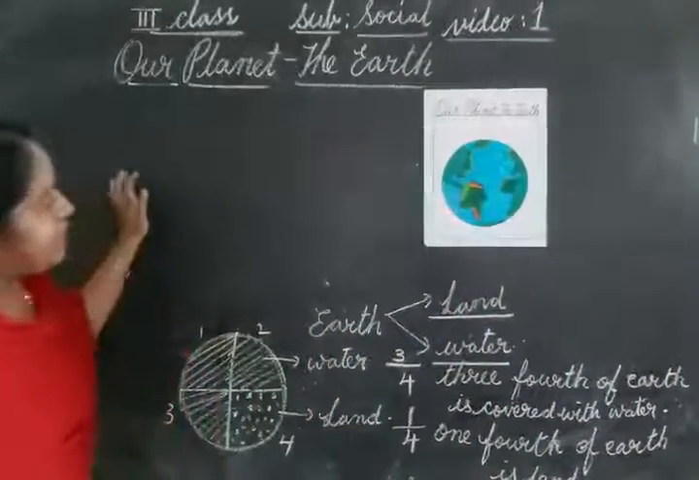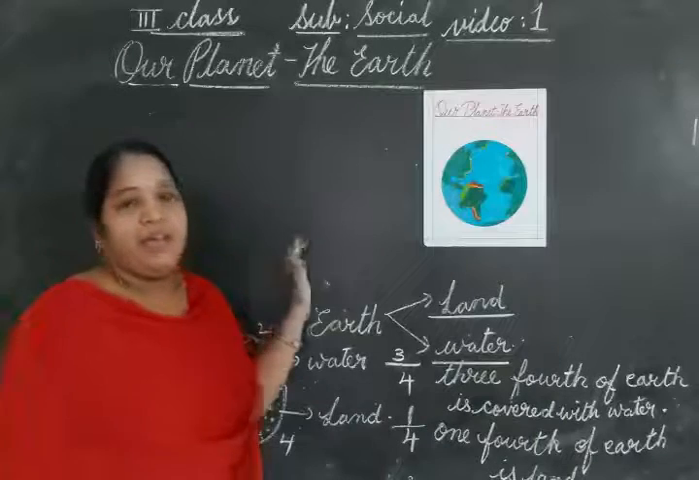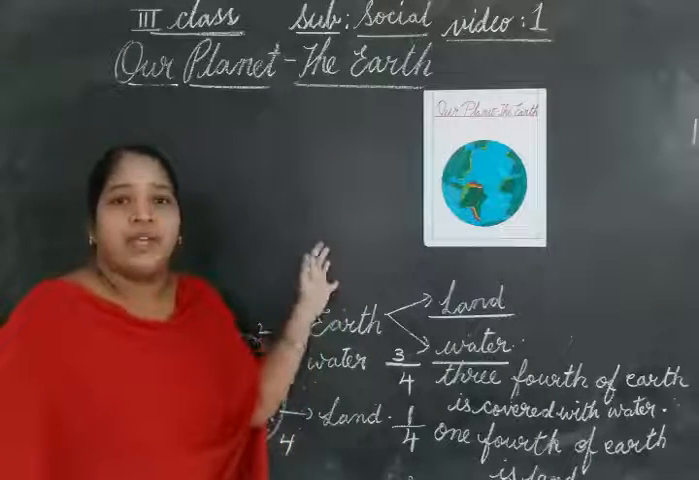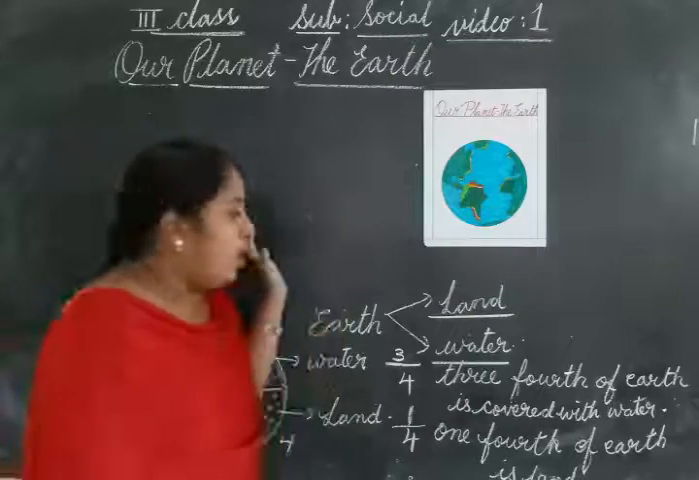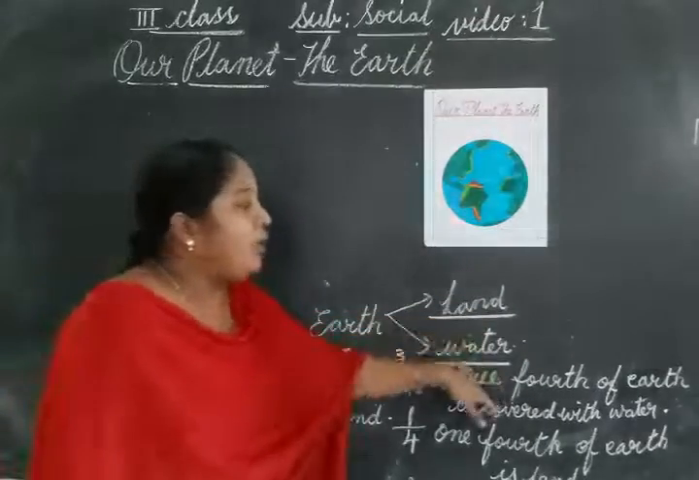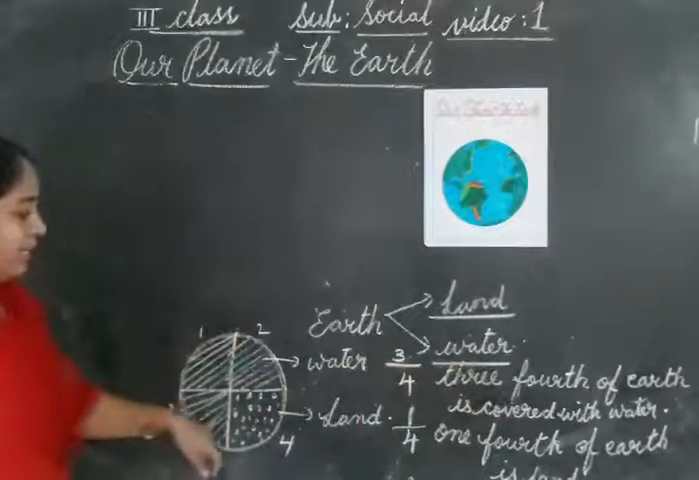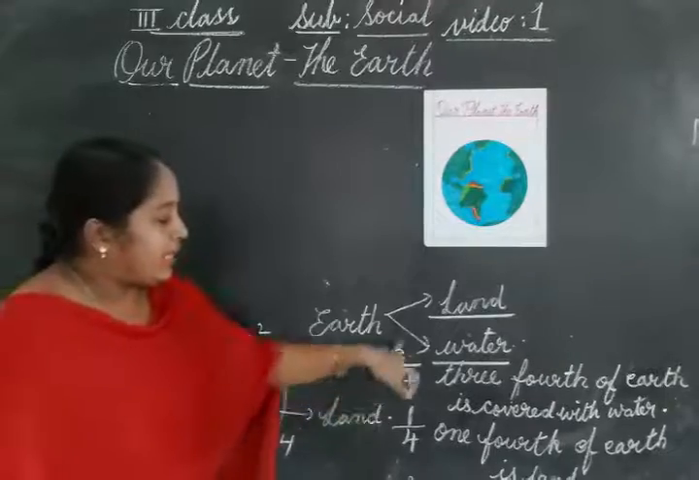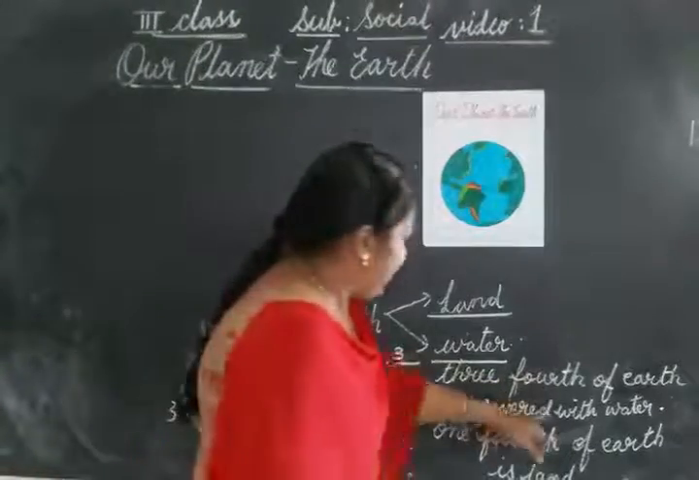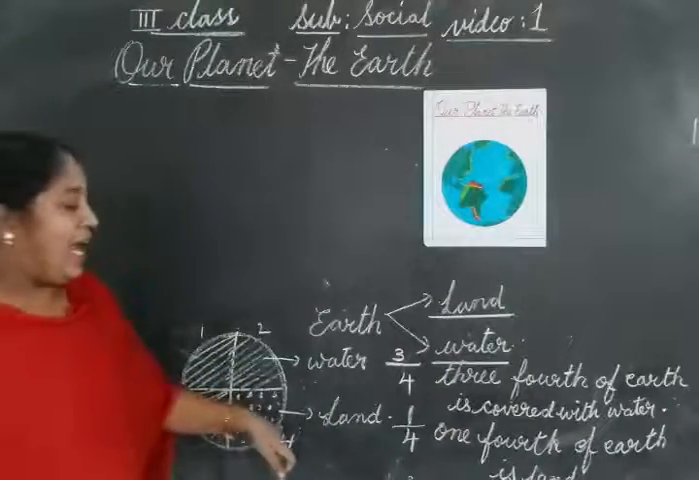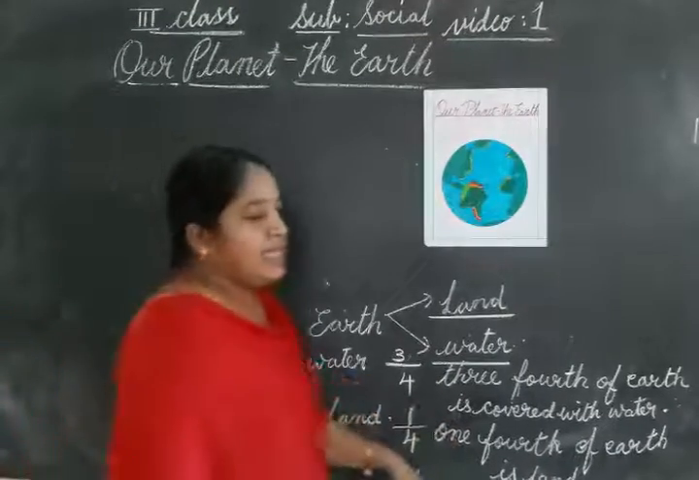Okay. And the surface of the earth is not same everywhere. On the surface of the earth we find oceans, deserts, mountains, rivers, lakes and so on. But mainly the earth is divided into land and water. For example, 3 parts of the earth are covered with water. That's why 3/4 of earth is covered with water, and only one part of the earth is land. So 1/4 of earth is land.